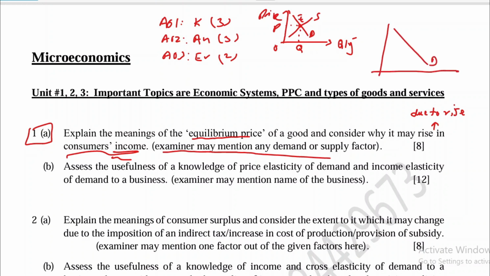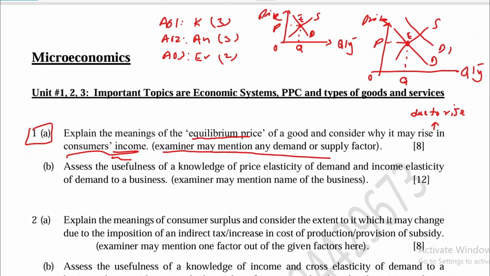So this is the initial demand. On X we have quantity, this is the origin point. On Y we have price. So this is the supply curve. Intersection of demand and supply takes place at E. Equilibrium quantity is set at Q and price is set at P. Due to the increase in consumers' income, demand for goods and services will increase.